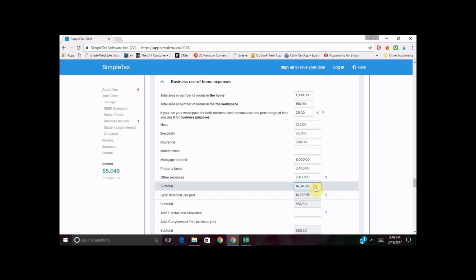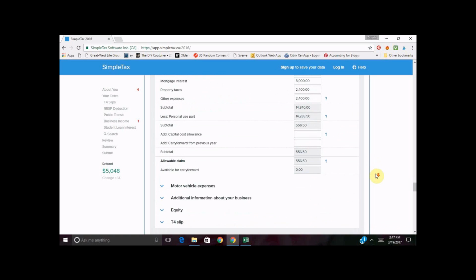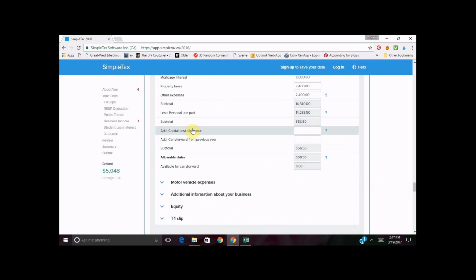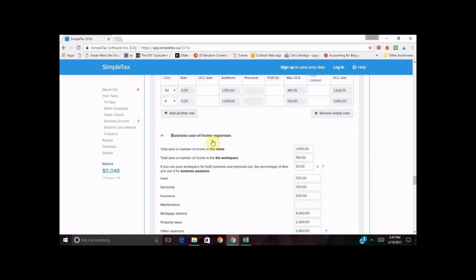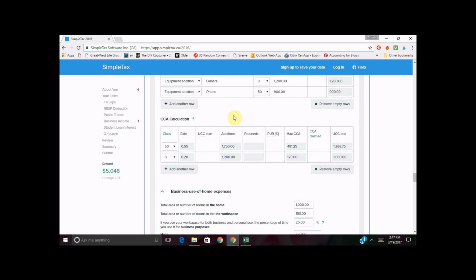So this is the total of all of the home amounts is $14,000. And then $500 is what Sally is allowed to deduct that's related to the blog. So it's going to take 150 divided by 1,000 and 25% of that. So it's not generally a big number, but it does make an impact on your return. And then you'll notice it asks about capital cost allowance, which is what we calculated up here.